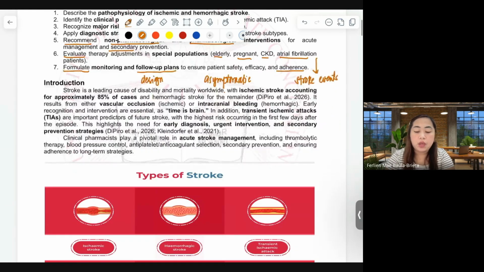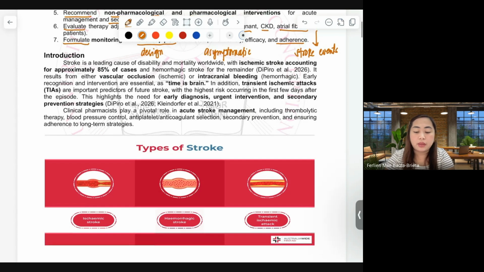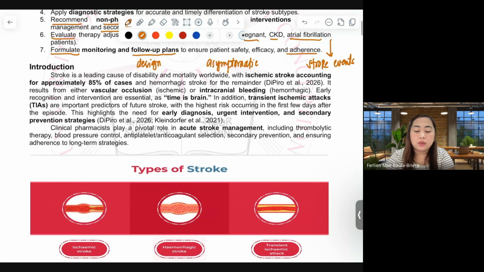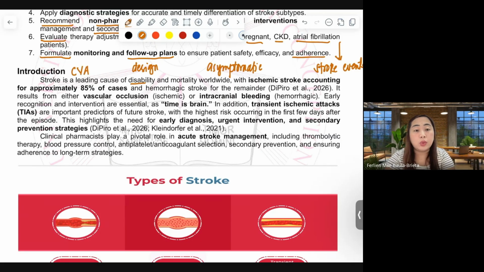Okay? Moving forward, let's now have the introduction. Stroke is a leading cause of disability and mortality. It causes disability for patients because stroke commonly affects the central nervous system. It is also called CVA or cerebrovascular accident.